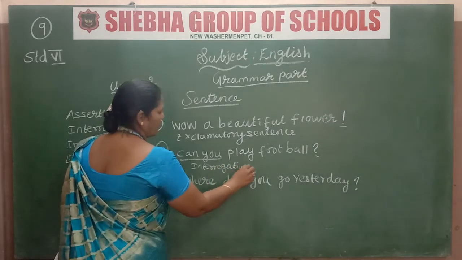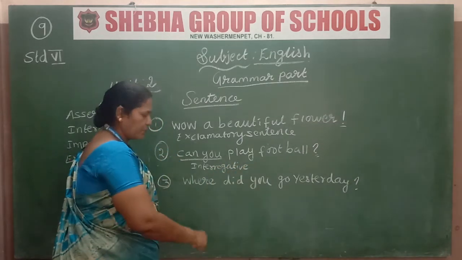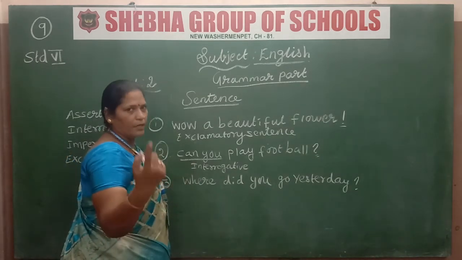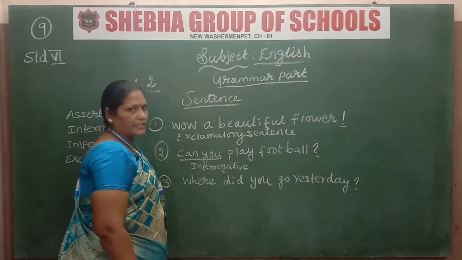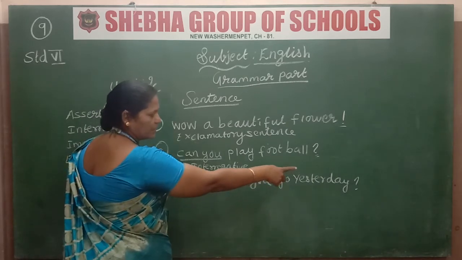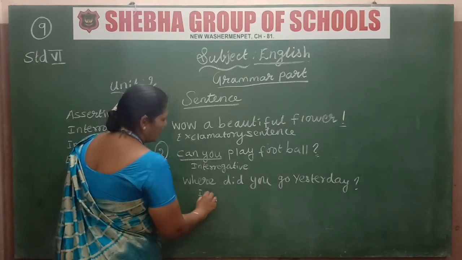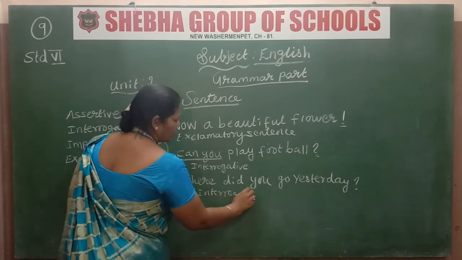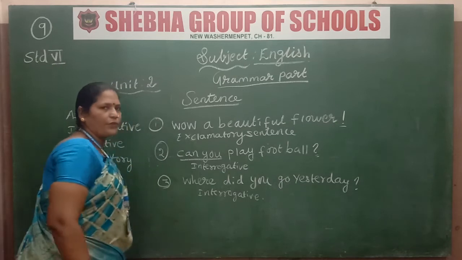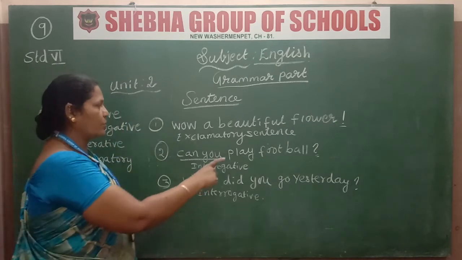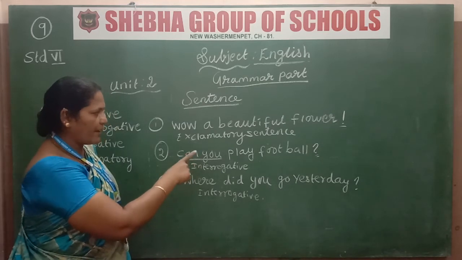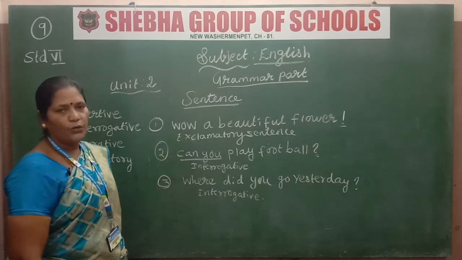Is it clear, children? The third one, note this also. Where did you go yesterday? That one also is asking a question, where you went yesterday. So there is the question mark. So this one is also an interrogative sentence. Okay children, so I told you how to find out the sentence. You have to read the sentence properly and note the symbol, whatever it is, and then find it out.